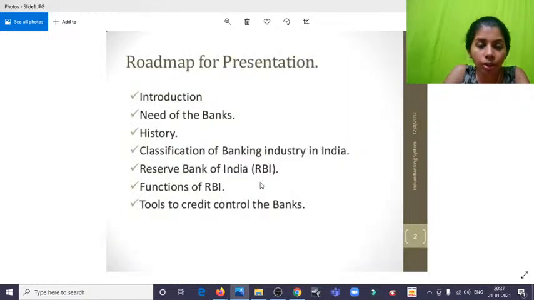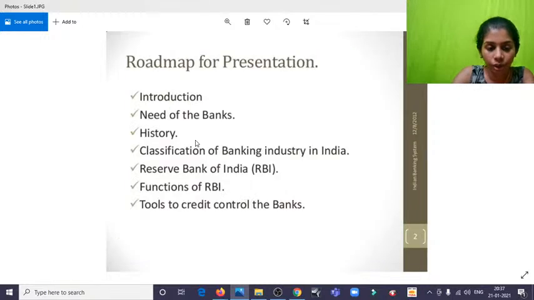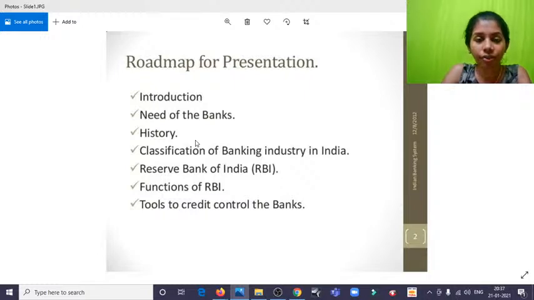The topics are: the introduction, the need for banks, not just public administrative banks but also private enterprises, the history of banking systems in India, and different categories of banking industries. Then the most important part of your banking sector is the RBI, or Reserve Bank of India, and the functions and objectives of the RBI. And at the end, the tools used by the RBI.